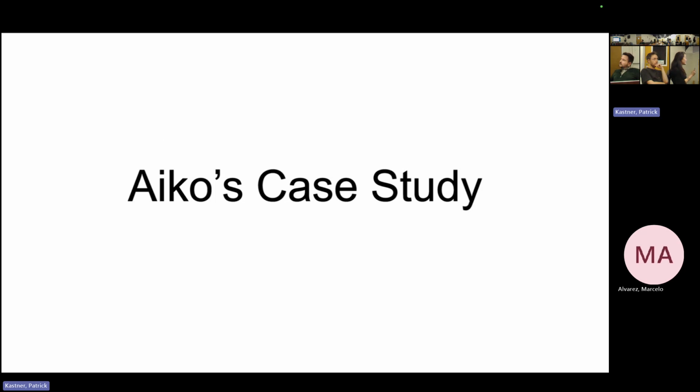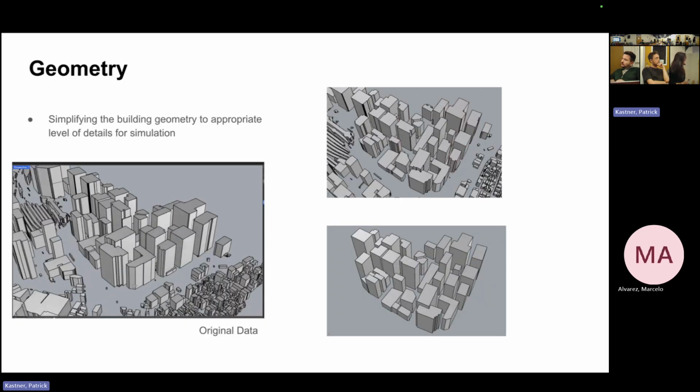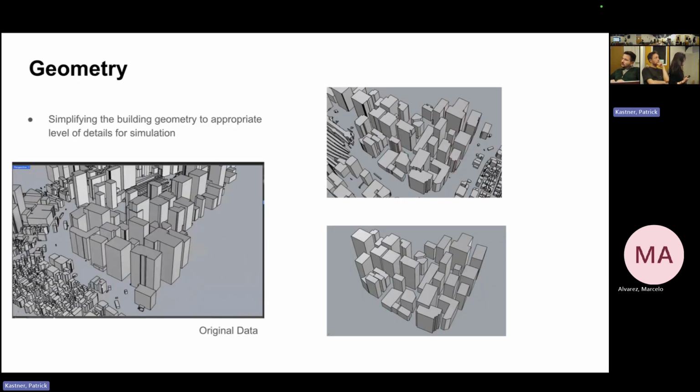Yes, and for my case study, I focused on urban mobility in Tokyo. All the buildings are basically over 160 tall, so it's quite tall. I got the 3D modeling data from the government's Project PLATEAU 3D website, and I converted it into a file available in Rhino from the GML files. So here's the geometry I got.